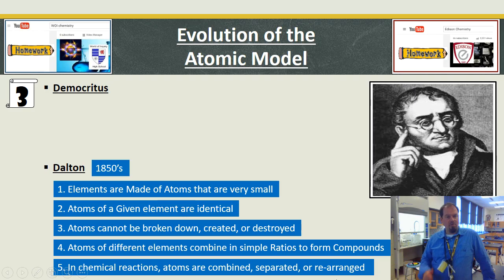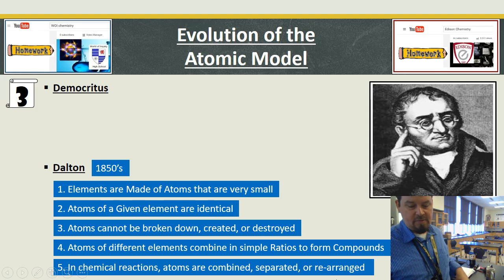Atoms cannot be broken down, which came down from Democritus, but then he expanded: they can't be created or destroyed. I can't do any of that with an atom. Then he figured out atoms of different elements combine in simple whole number ratios to form compounds. So I have one Na and one Cl forms NaCl. I have H2O, two H's with one oxygen. I need simple whole number ratios to form compounds. In chemical reactions, just like Legos, I can take these things apart and rearrange them, but I can't add more stuff. I can't lose any stuff. I've got to use it all up. All the pieces are still all the pieces.